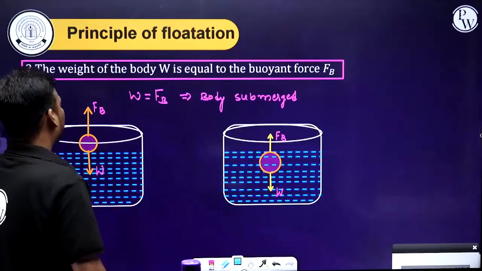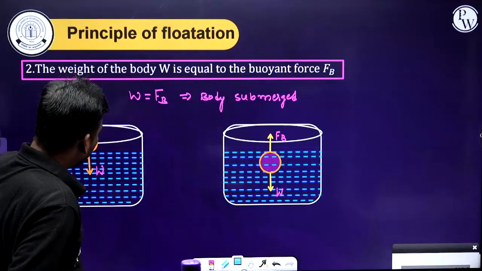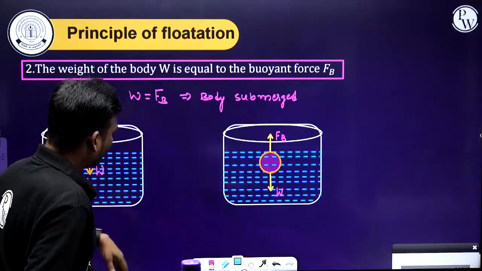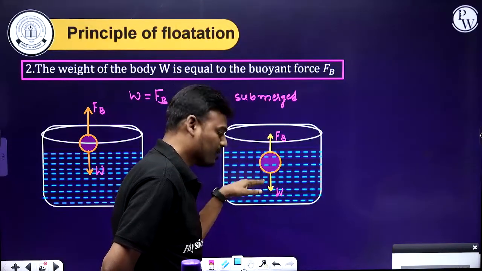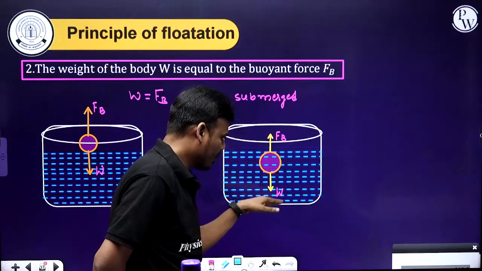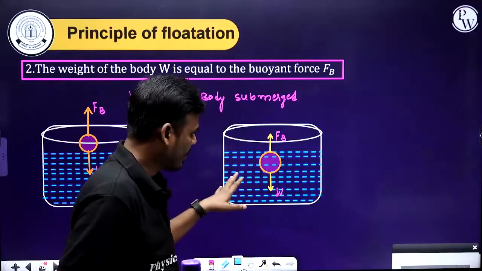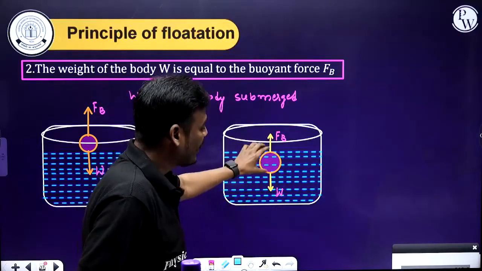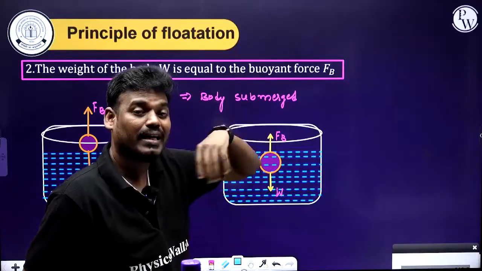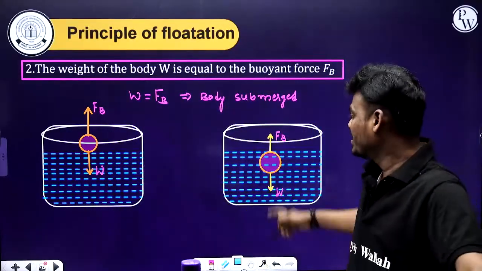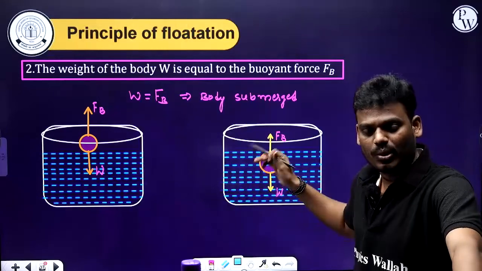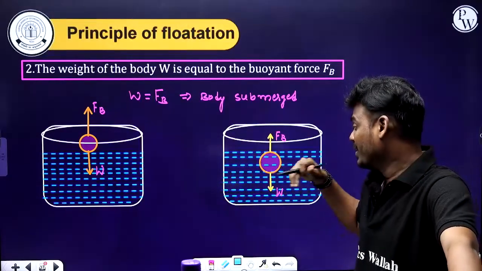In the second case, you see the body is initially on the surface of water. It is floating, not completely sinking to the bottom. This weight of the body will be equal to the water or liquid displaced by this body.